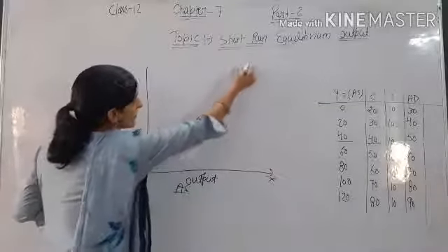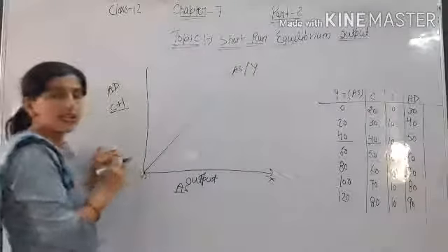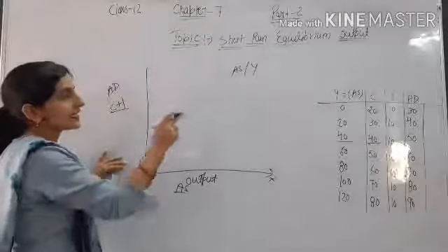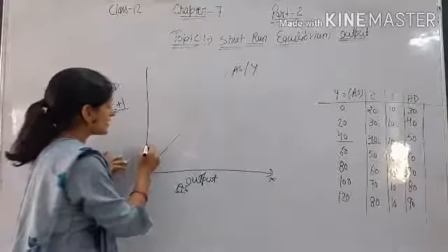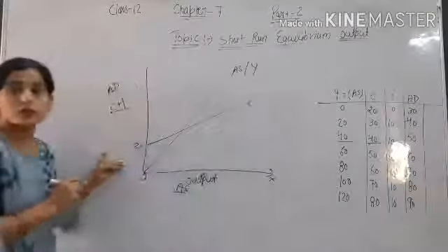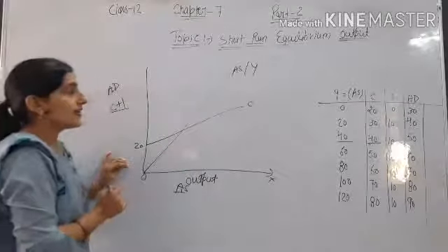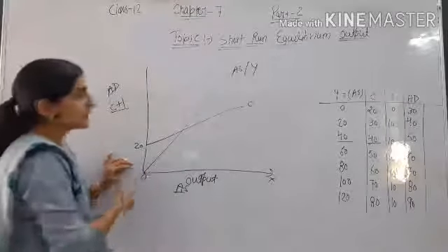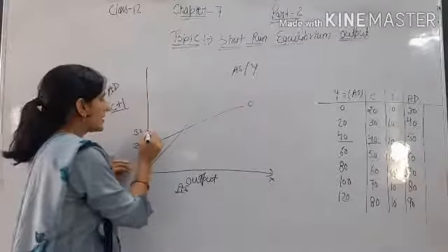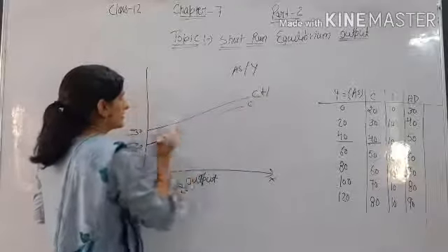It is our AS, or we can say Y. Okay, this is our income. It starts from the origin point. So when income is 0, our C is 20. C is starting from here, because to survive we need to consume something, and that is our C. When our income is 0, then our aggregate demand is 30. Aggregate demand is 30. C plus I, it is 30.